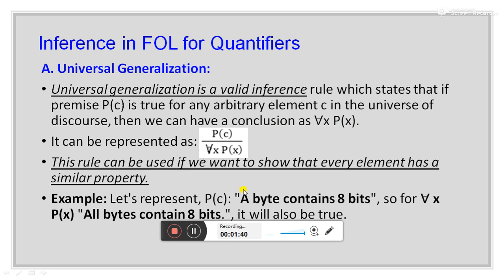It can be easily understood through an example. For example, I am writing one sentence: a byte contains 8 bits. This sentence is represented using P(c). The meaning of this sentence is basically that in a single byte we have 8 bits. So we can say that for all x P(x), all bytes contain 8 bits. That means whatever bytes are there in the universe of discourse, all those bytes have 8 bits. So P(c) can be represented in the form of for all x P(x).